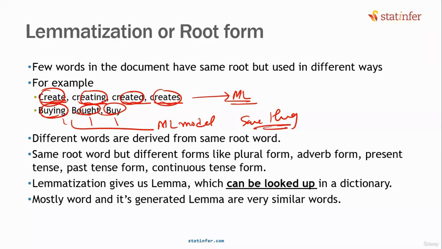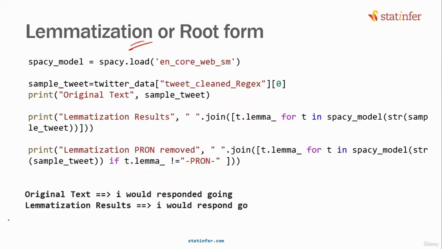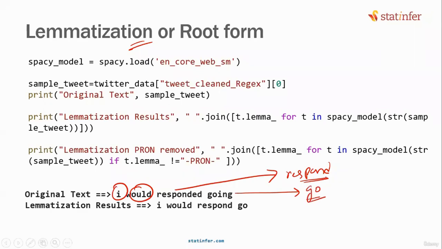So how do you convert all of them into the same word or the root word format? You can use something called lemmatization. Converting every word, different forms, into the same word is known as lemmatization. What does this lemmatization do? It simply takes the original text. Let's say I would responded going. This will be taken, and what will be the resultant word? I will be left as it is, would will be left as it is. Responded will be converted to respond, isn't it? Respond is the root word. Going will be converted to go.